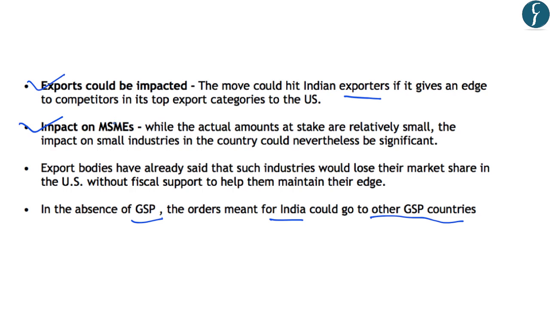Further, it has been highlighted that this move of the United States will impact the small industries. This is because the majority of products that were exported under the GSP were from the small industries or the MSME sector. Further, export bodies in India have said that the small industries would lose their market share in the US if this GSP system is withdrawn. So in this case, they have highlighted that these industries will need fiscal support to maintain their competitive edge.